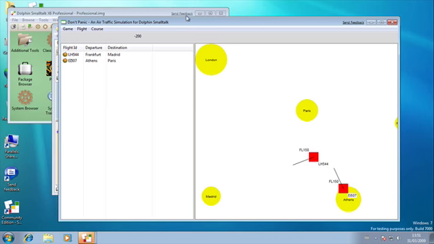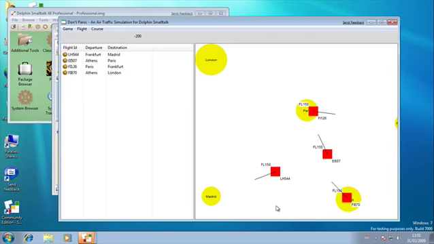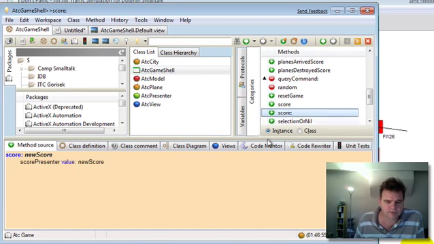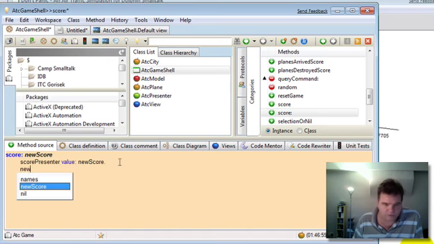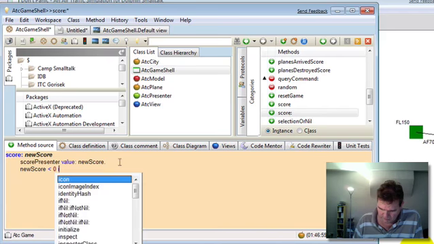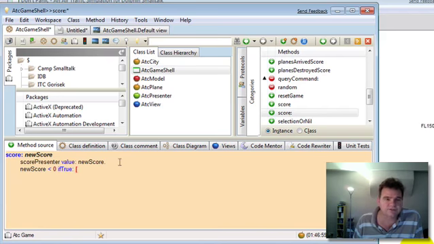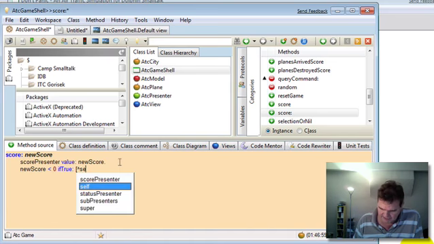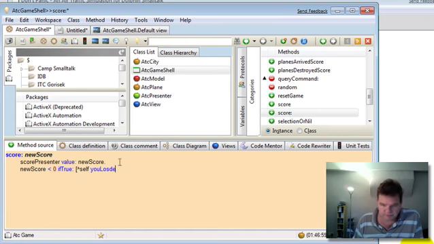Okay, so what we need to do now is detect when the score is changed, so that we can implement either a win or a lose strategy. So let's go and find our score method. Okay, and we're setting the score into our score presenter, but now let's do a test to see if it's a winning or a losing score. If the new score, for example, is less than 0, we can basically treat that as a loss situation. So let's implement that as you lose.